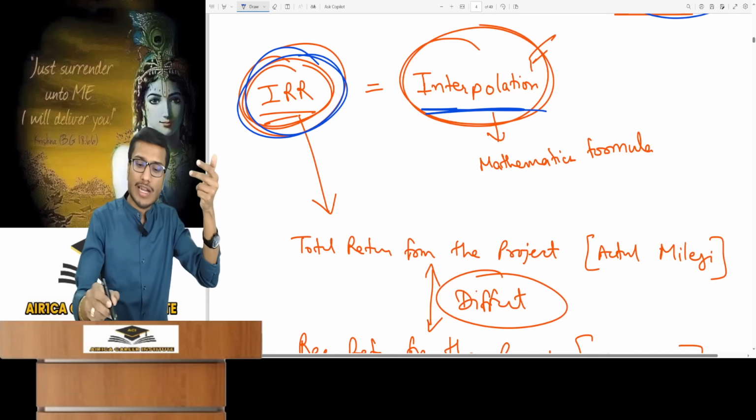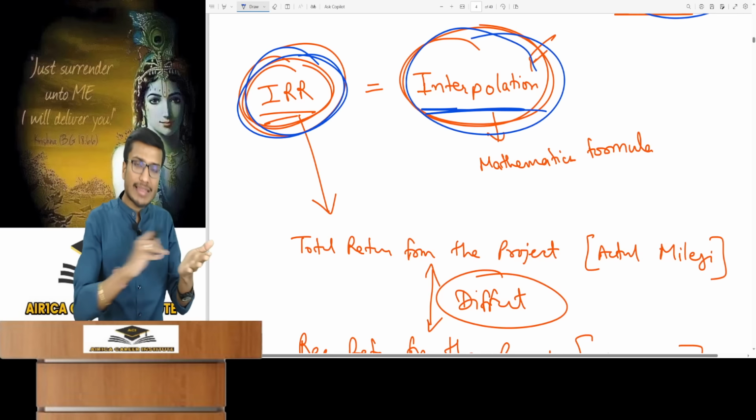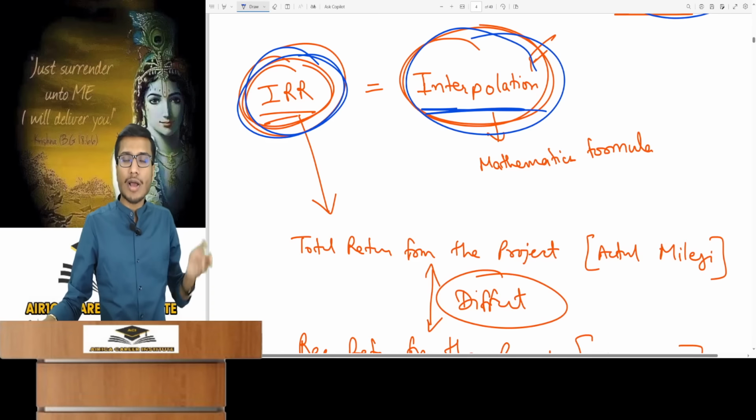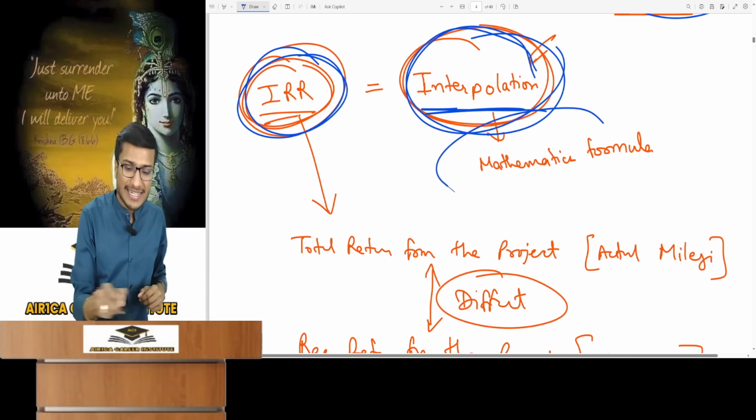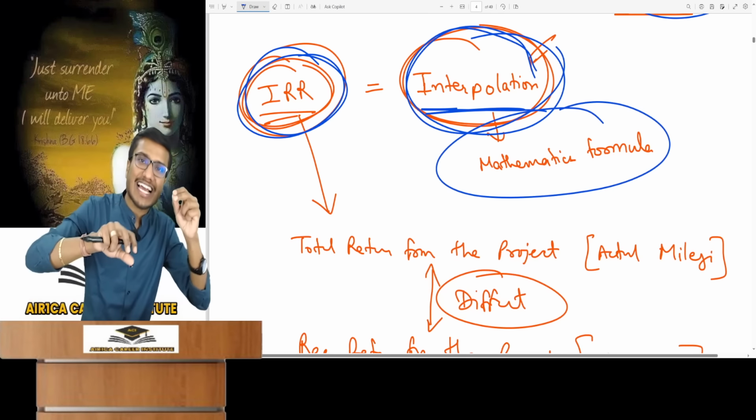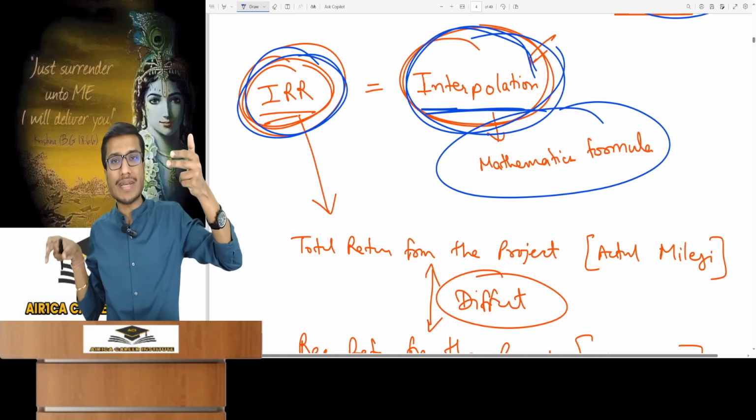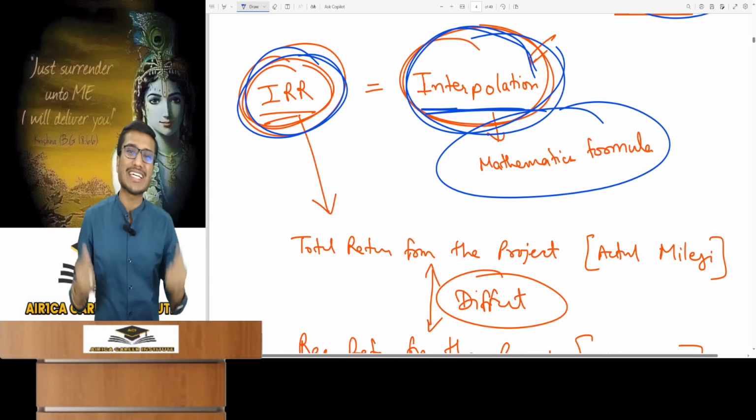As soon as they hear IRR, people think it's interpolation. Many people even call it interpolation. I get messages from students from outside asking what to do about the interpolation. Later it turns out they are talking about IRR. So interpolation and IRR are very different things. Interpolation is a mathematical formula that helps you calculate IRR. If I need to calculate IRR, then we use the mathematical formula of interpolation. But IRR and interpolation are not the same thing.